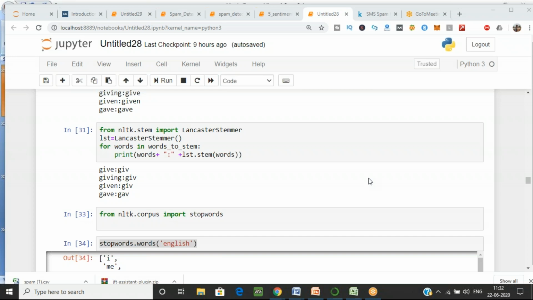Yes, you have asked: Lancaster has given the output give. So that's why I have said that your stemmer is not giving you the right, proper word. It just matched the starting and the last part. That is, give is common in all three values, so it will give you only the give output. But I know GIV is not a proper word. It's nothing. So that's why the Lancaster stemmer is not working fine. So we don't use stemming much. We use lemmatization in that case. Okay. Now is it clear? Lancaster output.